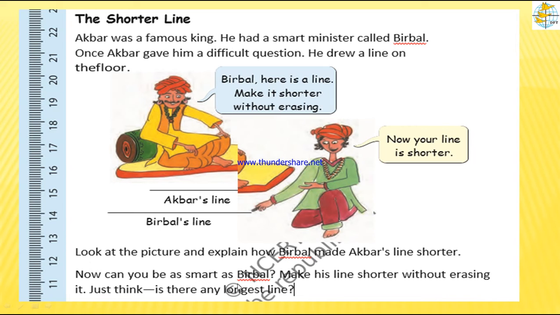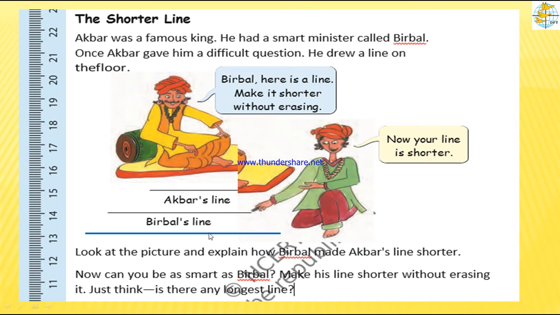Now, can you be as smart as Birbal? Yes, of course. Make Birbal's line shorter without erasing it. What do we do? We will draw another line which is bigger than Birbal's line. So you draw one more line beside Birbal's line and it must be longer than Birbal's line.